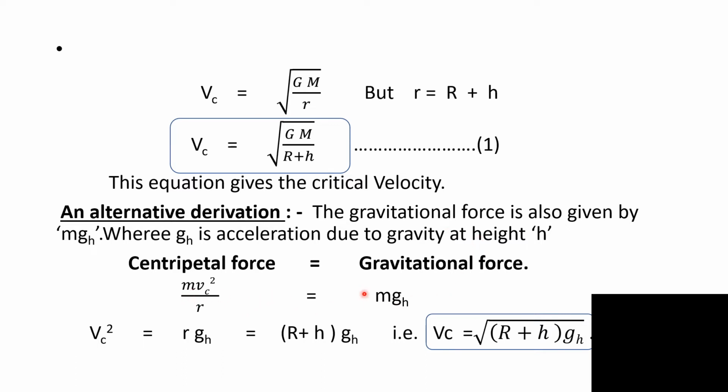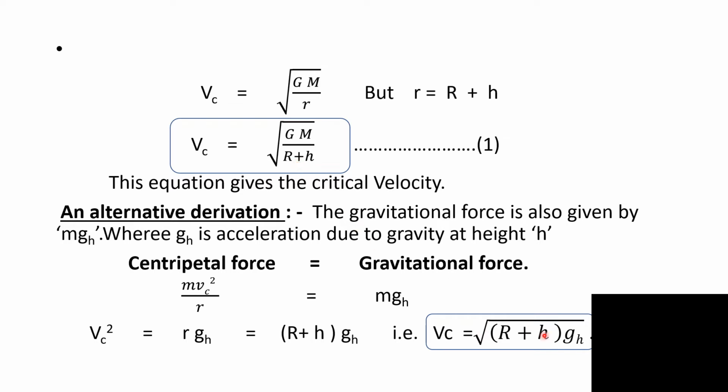Here m gets cancelled and we get Vc square equal to r into gh, that is R plus h into gh, or the critical velocity Vc is given by square root of R plus h into gh. So these two equations give us the critical velocity.